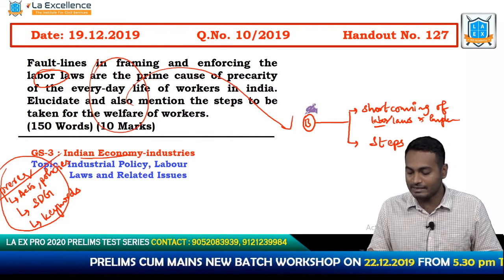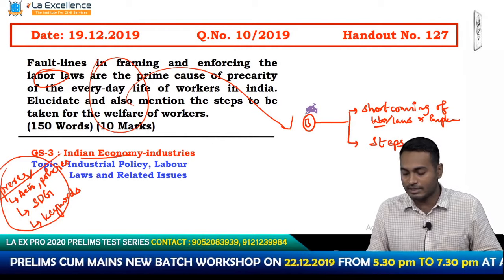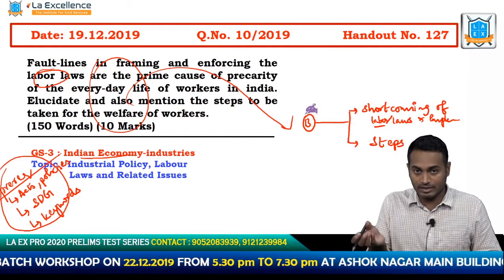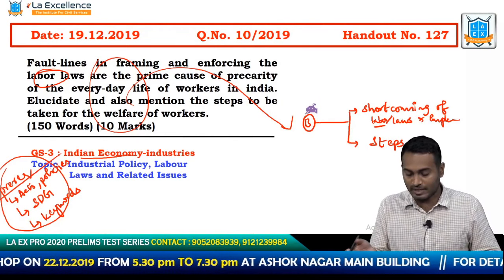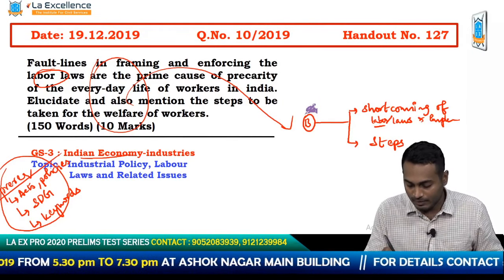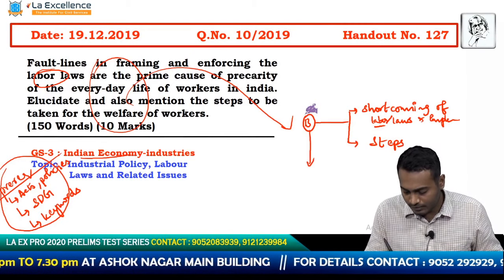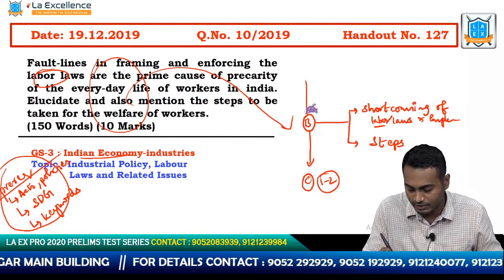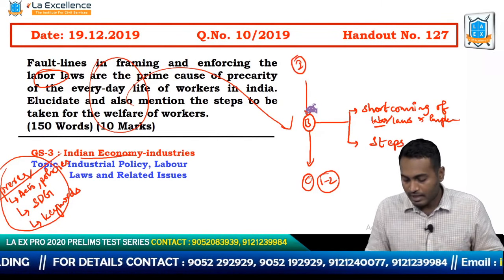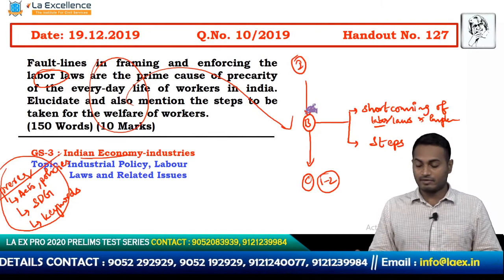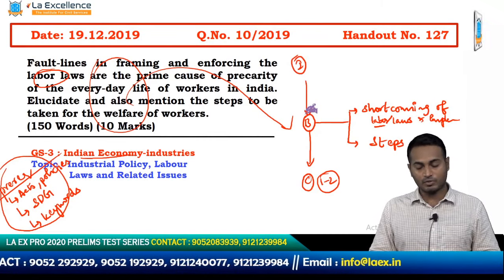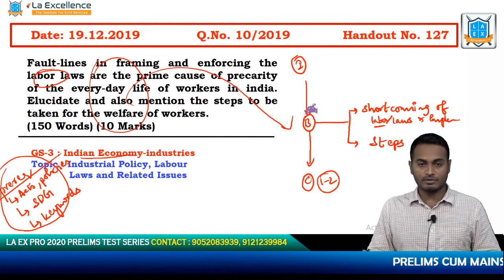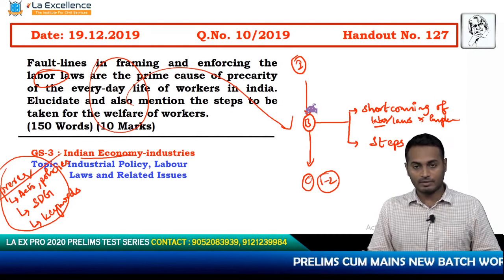We are basically telling them about the shortcomings of the labor laws and implementation as a cause of the difficulties of the laborers that are there presently, about the workers, and then we are going to give steps. We will move forward and talk about a conclusion which is not generic, 1 to 2 lines, and then we'll start with an introduction. Okay, and now since we've built our basic framework, we will look at ways in which we can enrich our answer, right? So in this particular context, we are talking about shortcomings of labor laws, and then we're talking about the steps.